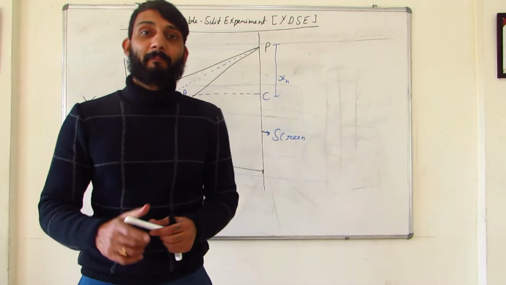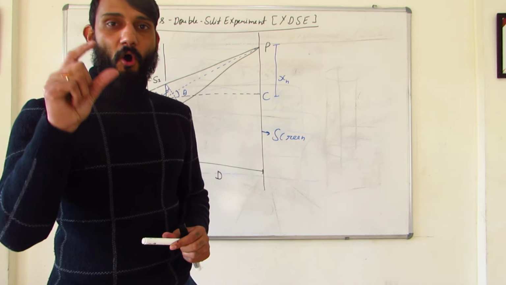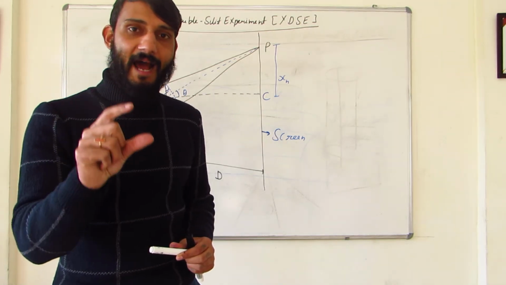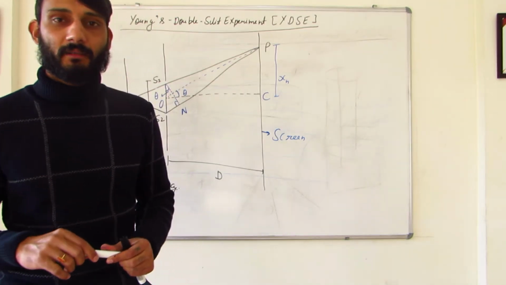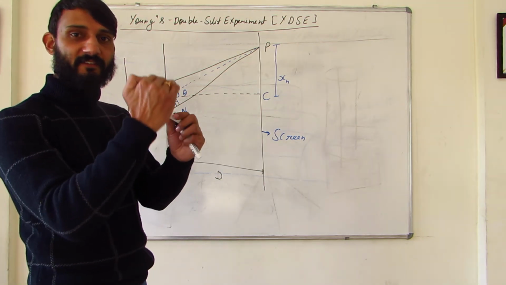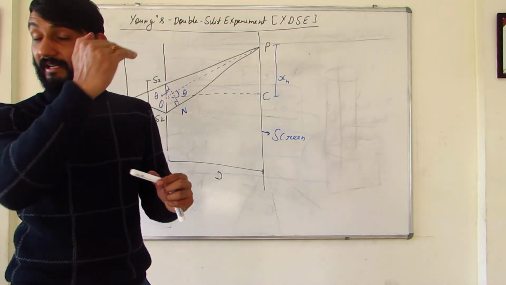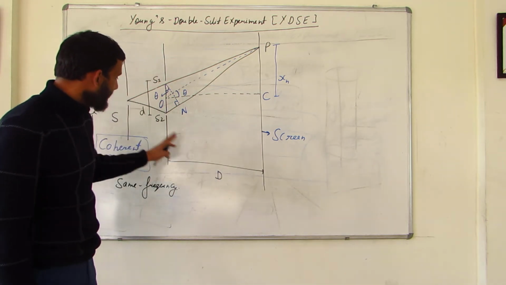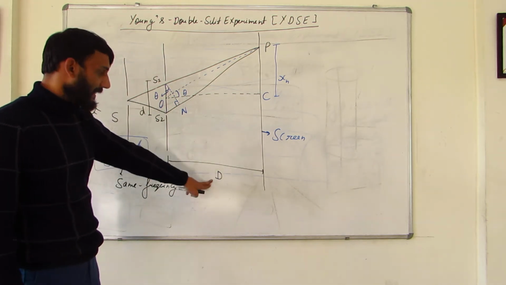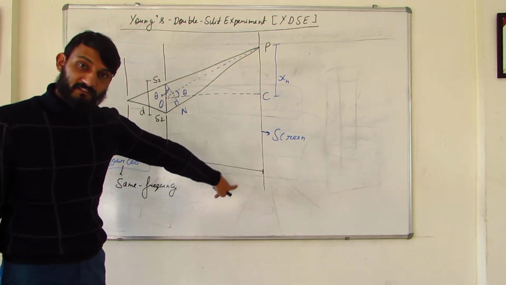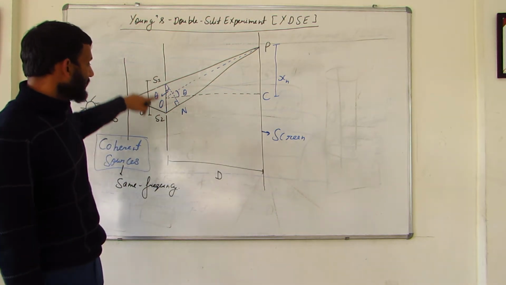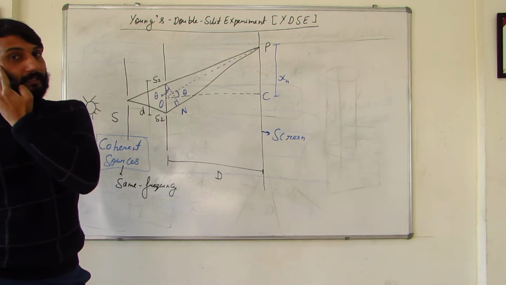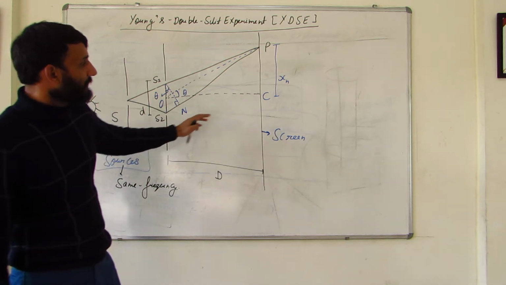We see alternating bands of dark and bright. Alternatively we see a bright band, dark band, bright band, dark band, right? And the distance of the screen from the two slits is capital D. So capital D is the distance of the screen from the slits, and small d is the distance between the two slits, right? So this is how it works.